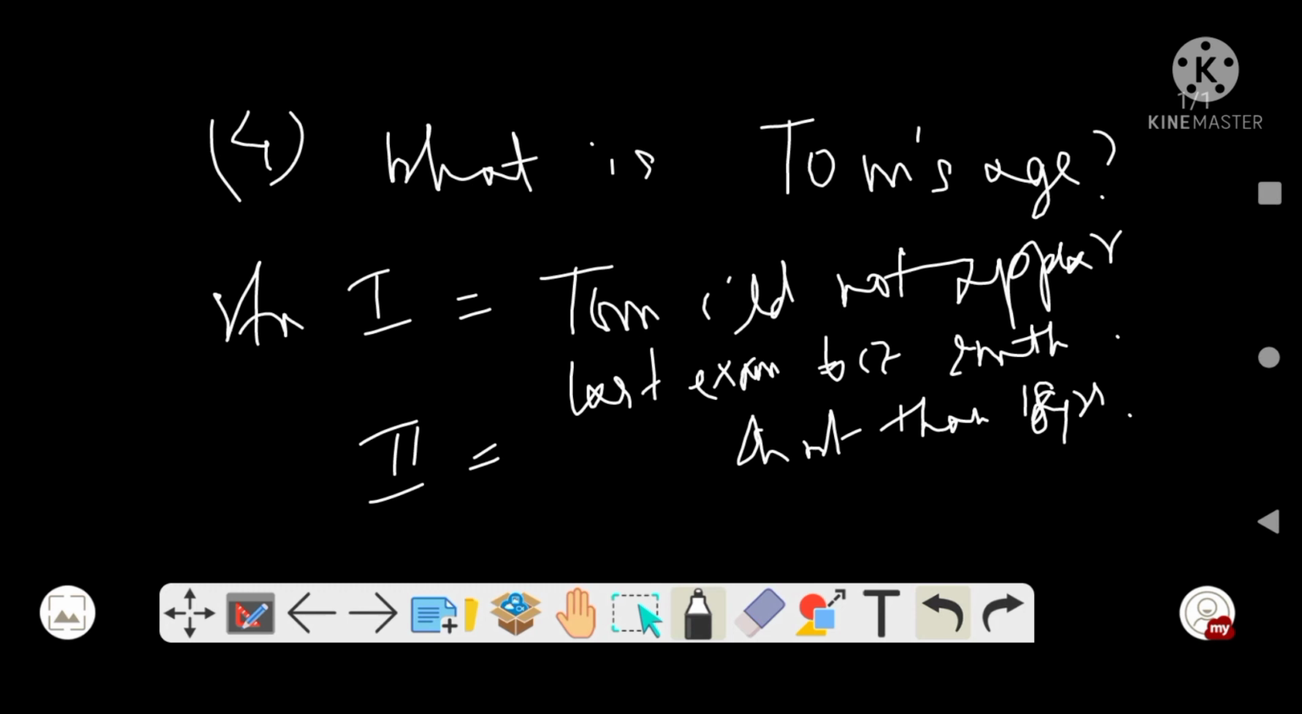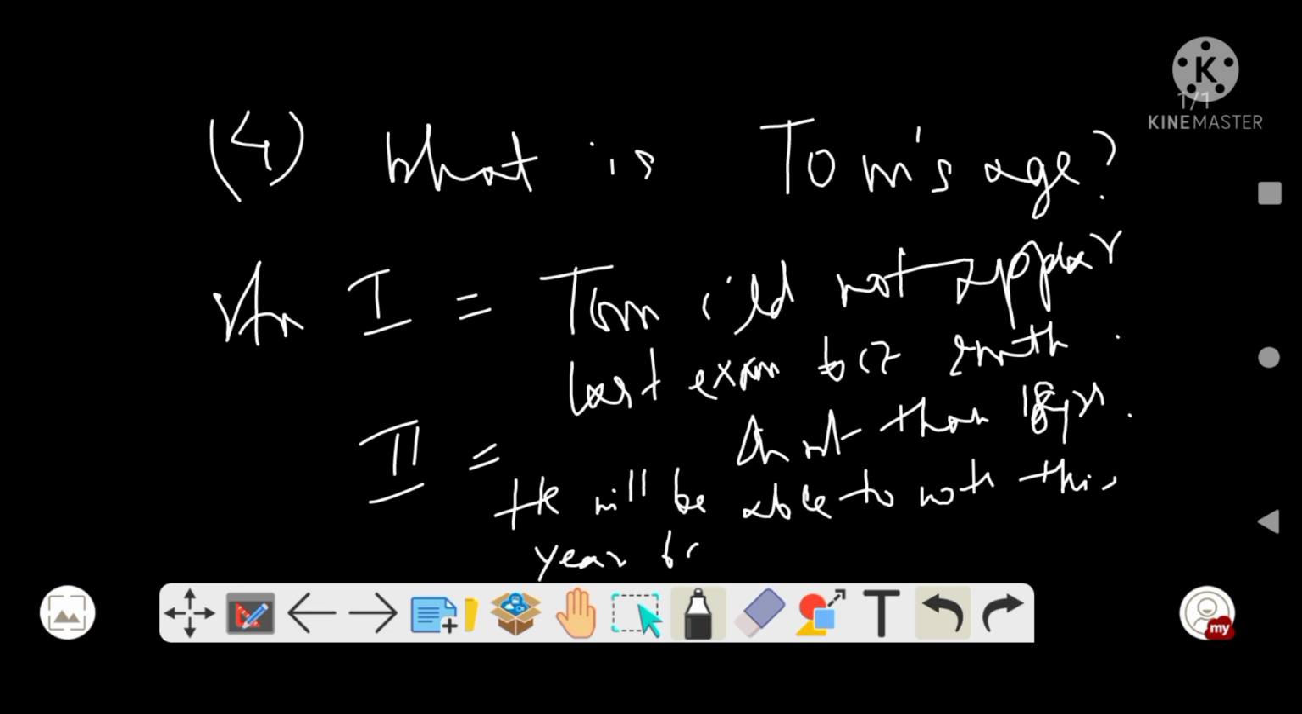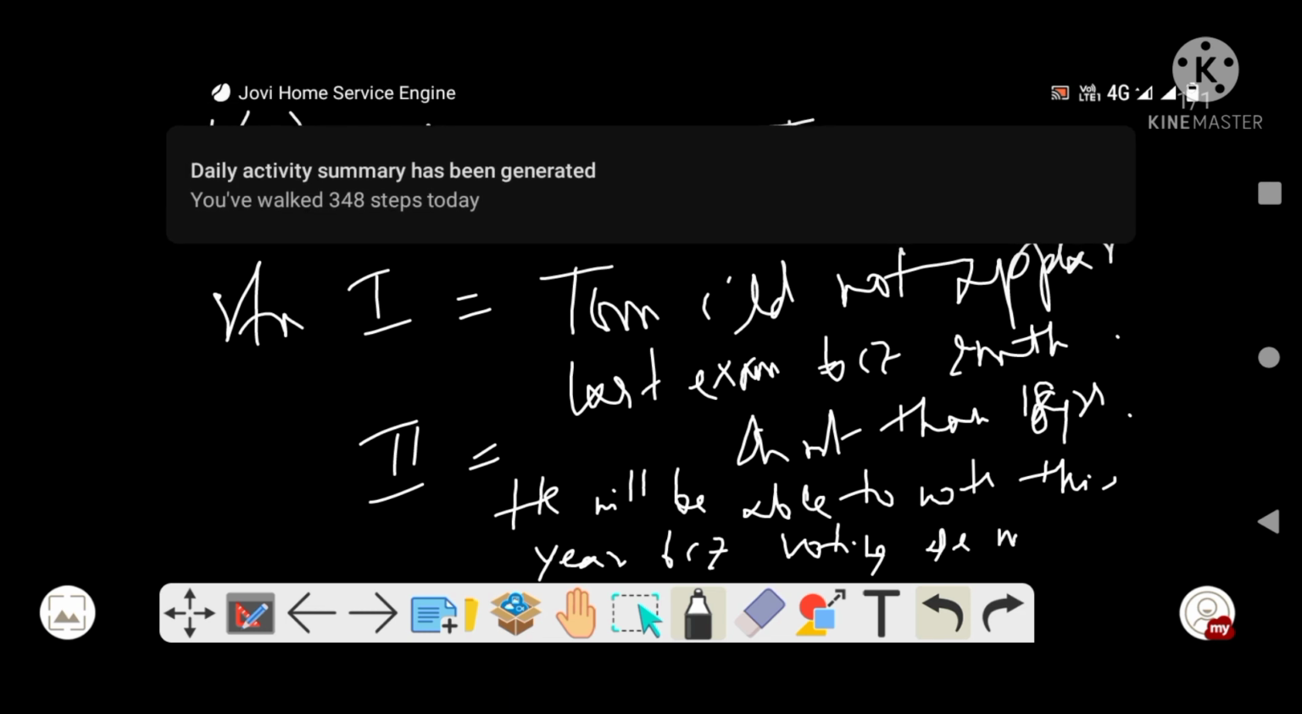Second statement is he will be able to vote this year because the voting age is 18, the minimum voting age, 18.